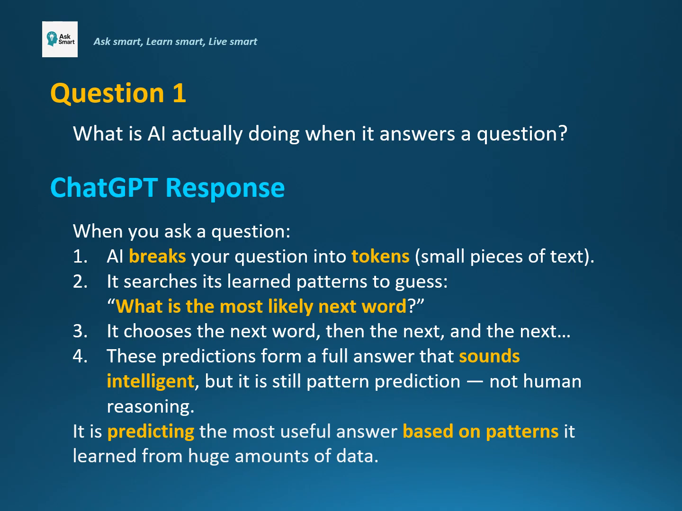Question 1. What is AI actually doing when it answers a question? Here is ChatGPT response. When you ask a question, the AI first breaks your words into small pieces called tokens. Then it looks through all the patterns it has learned to guess the most likely next word. It picks one word at a time, then the next, and the next, until a full answer is formed. The result may sound intelligent, but it's still pattern prediction, not human reasoning. AI is simply predicting the most useful answer based on the patterns it learned from massive amounts of data.